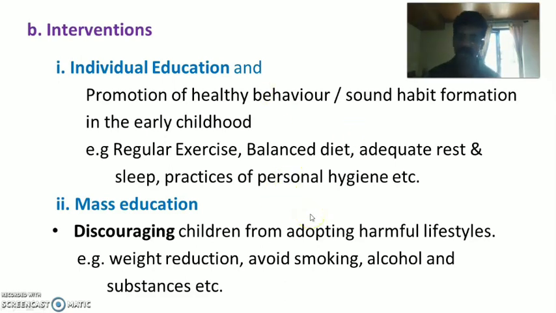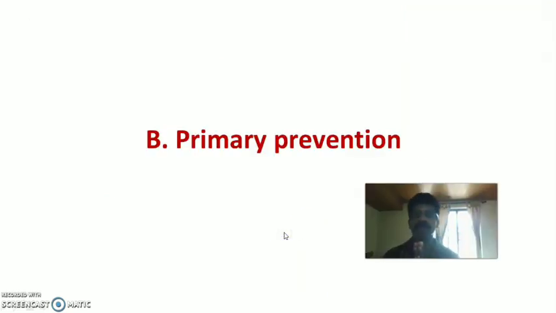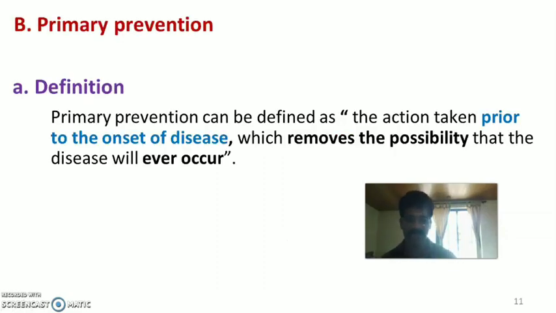Mass education means educating a group, all the individuals. That is a huge gathering of children, discouraging them from adopting harmful lifestyles such as weight reduction, smoking, alcohol and substance abuse, etc. to prevent diseases. The second level of prevention is primary prevention, mainly applied to the prevention of communicable diseases.